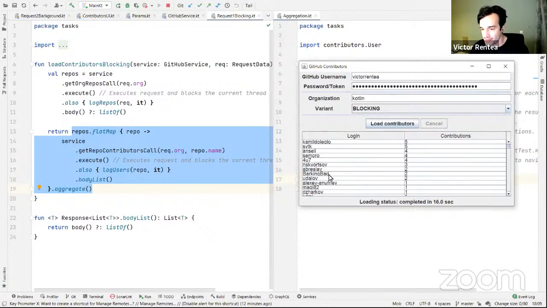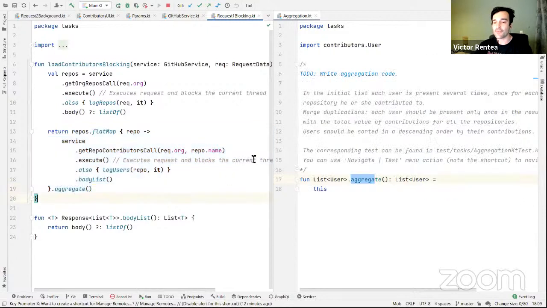What this means is that in this list, if you look carefully, there are people who have contributed to different repositories. I'm not sure if I can find one very easily, but there are some of them which are repeating in different ones. I remember Cybergenome from before, Cybergenome here, Cybergenome here. It's the same user ID. What I want to do over here is to merge them together.